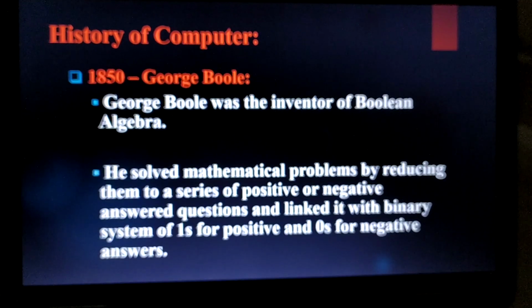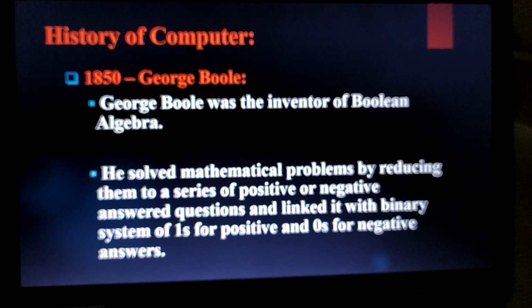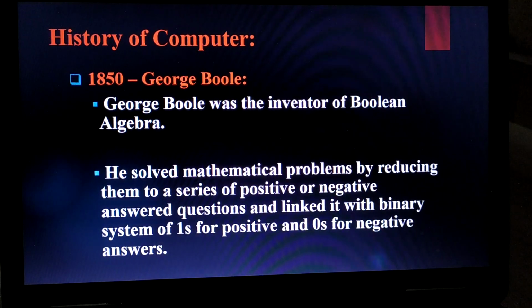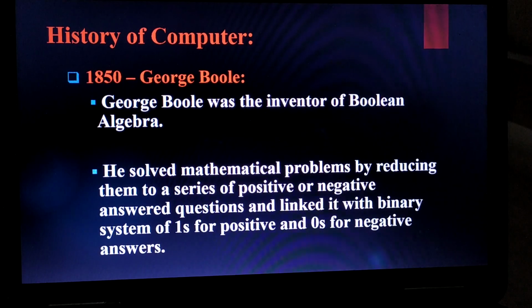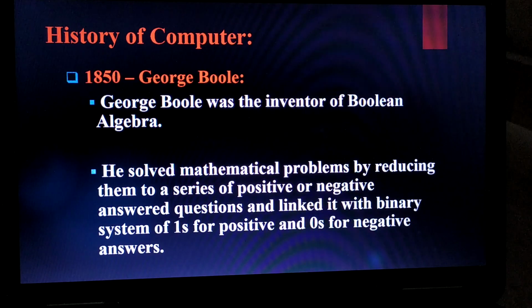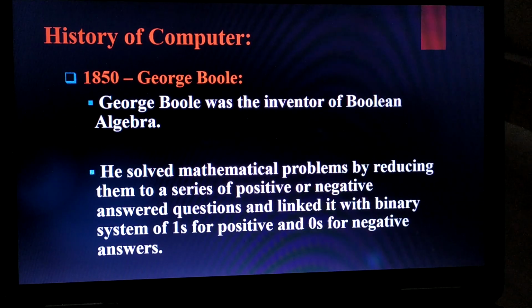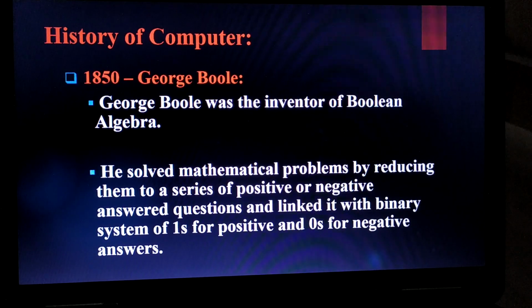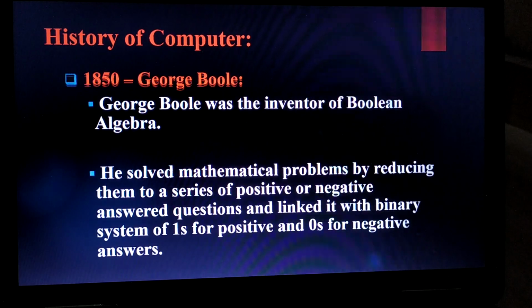So if there were some mathematical problems, he divided the problem into two parts, positive and negative, and after that linked it with the binary system, ones for positive and zeros for negative answers.